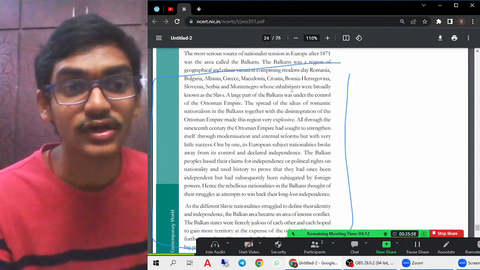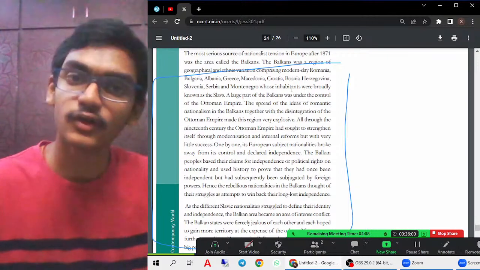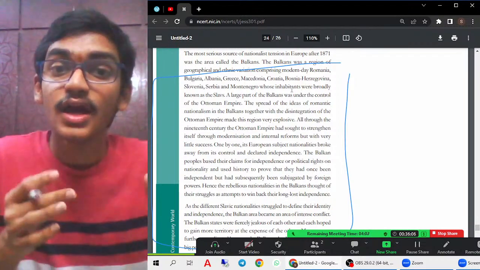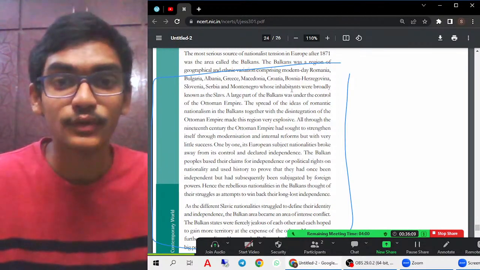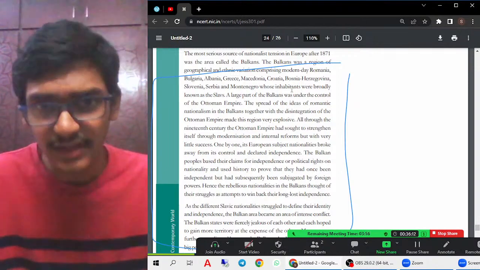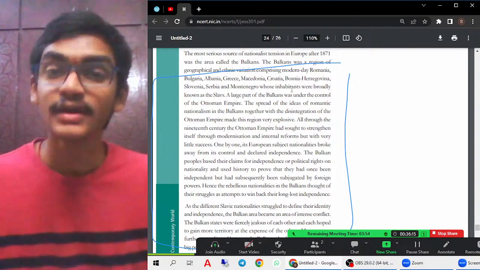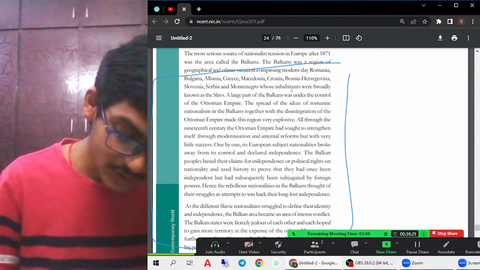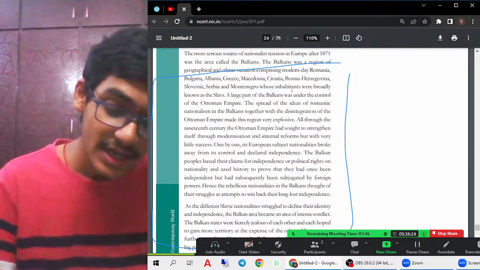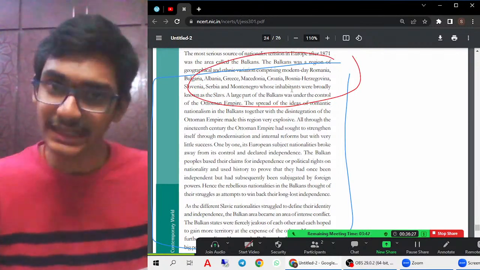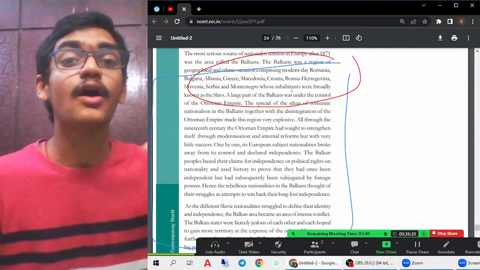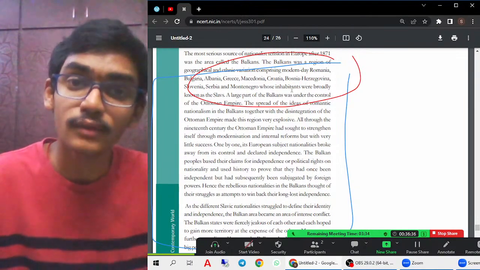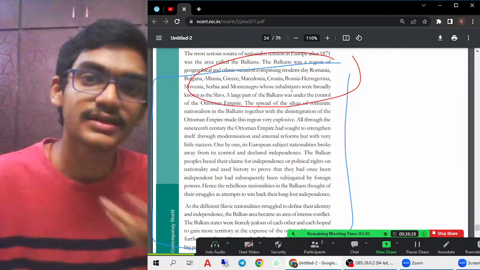Then the spread of the ideas of romantic nationalism. As you know, romantic nationalism spread to Belgium, which got separated from the Kingdom of the Netherlands. Second, Greece also tried its level best for the unification process with the help of the Treaty of Constantinople, and it got separated from the Ottoman Empire. In a similar way, other nation states were also fighting for their lost independence. They were saying that they were first independent, but because of outside powers, they were subjugated, control was taken by other regions, and they were colonized by other nations.